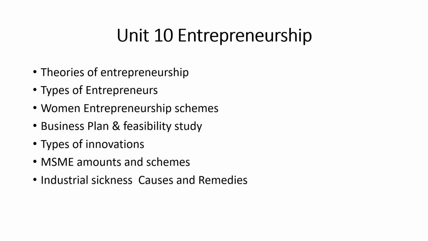For MSME, mostly what is the amount decided for micro, small and medium enterprises. You should be aware of that, and the amounts are important. For schemes, you don't need to go through all of them. Just take an overview, no need to learn them, because there are plenty of MSME schemes. Some important ones from the exam point of view are ASPIRE and SFURTI.